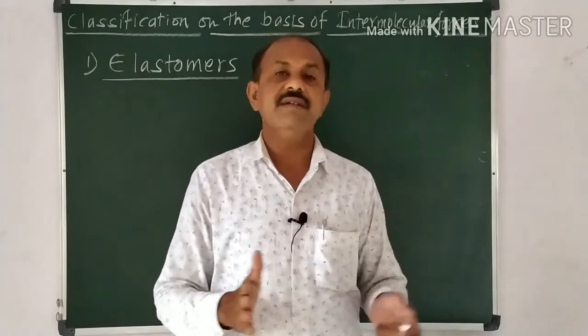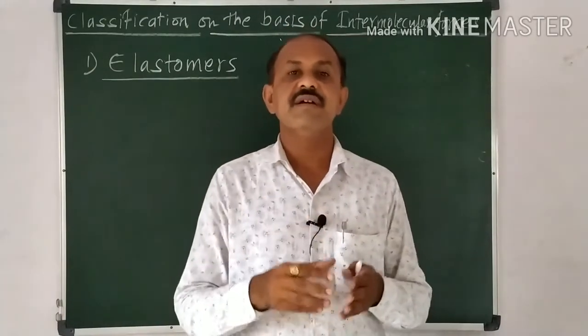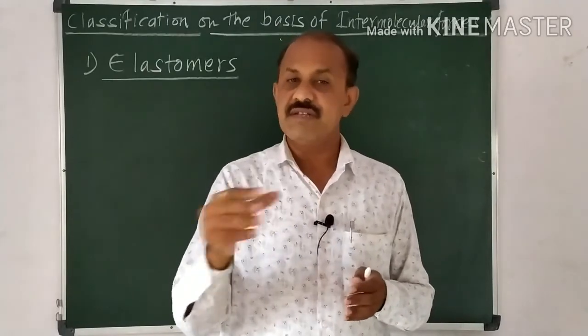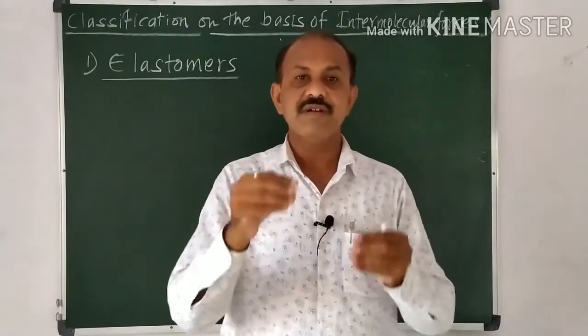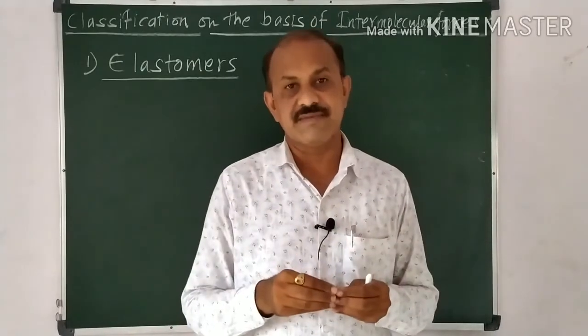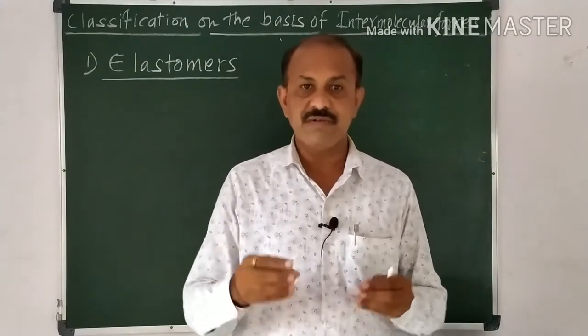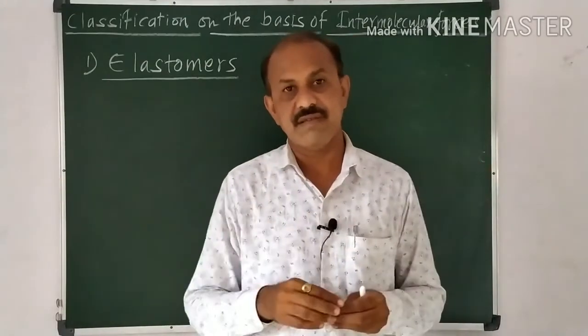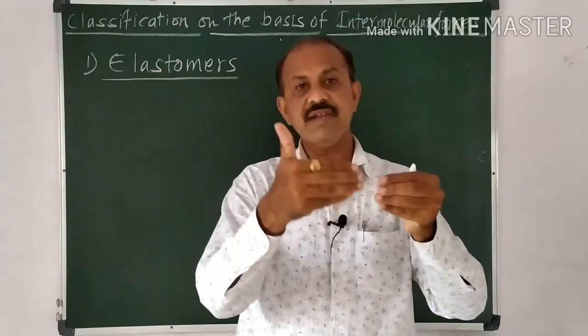Actually, intermolecular forces are responsible for that. In elastomers there are weak van der Waals intermolecular forces, and due to these weak forces the substance can be stretched. But the substance can regain its original position. Why is it so?